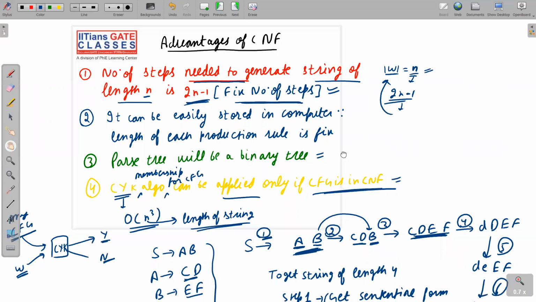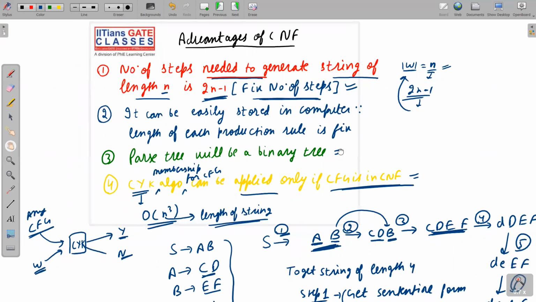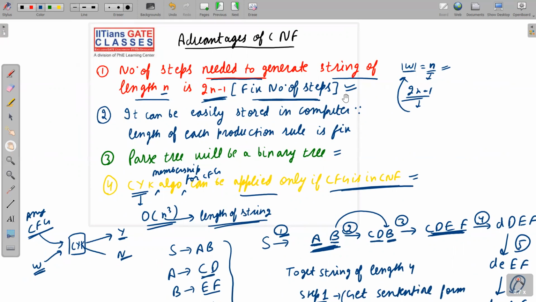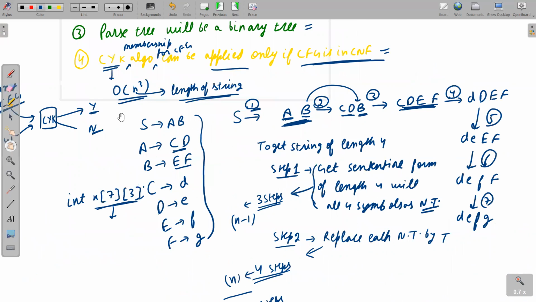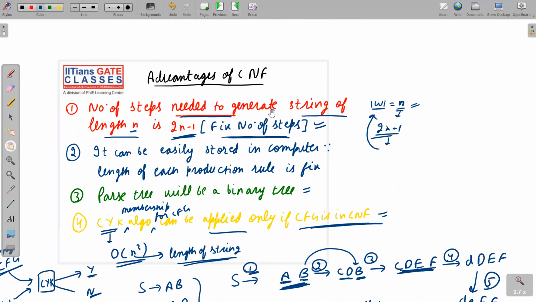Let me put everything on one slide. Rather, I think it's impossible to put everything on one slide, so please note it down carefully. Please note down all these 4 points and this thing carefully, and this also you note it down. That's it. So this is all about the advantages of CNF.